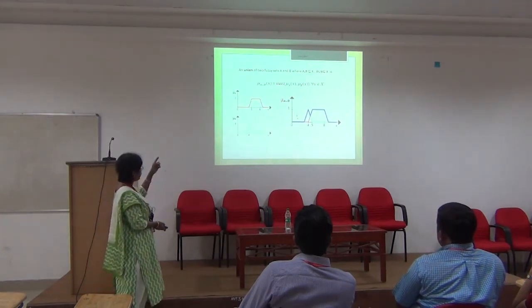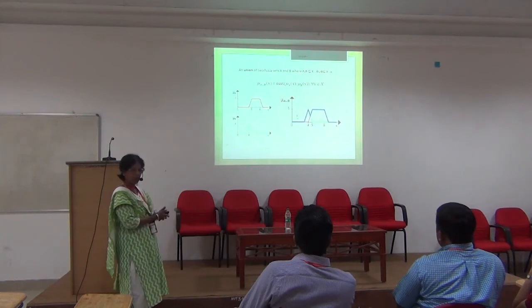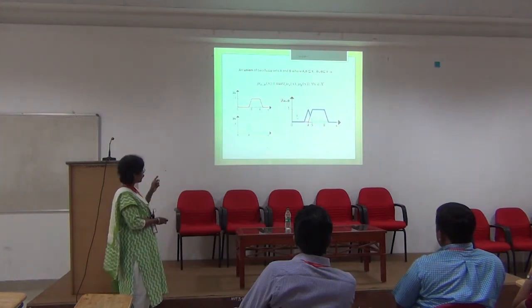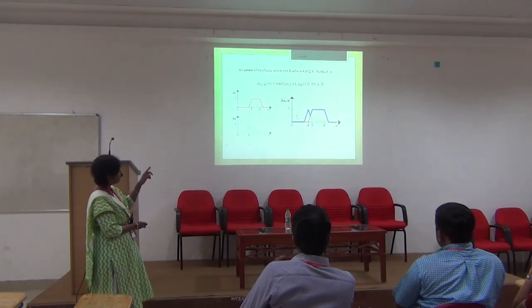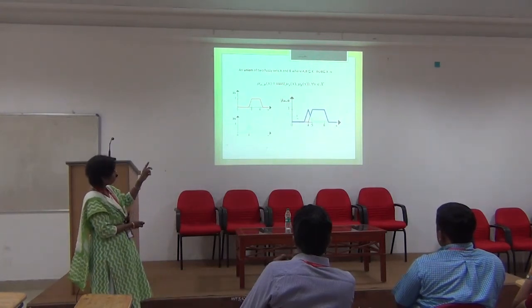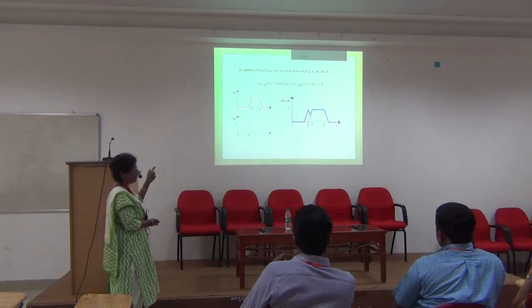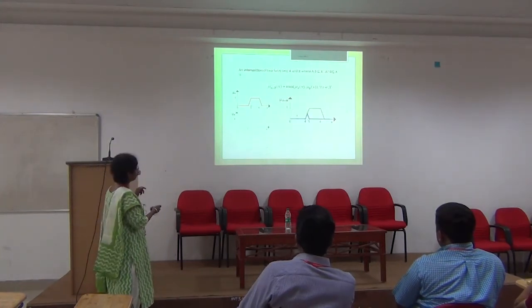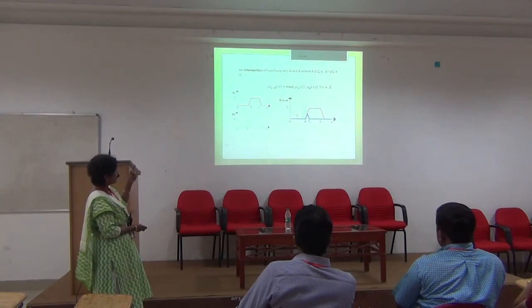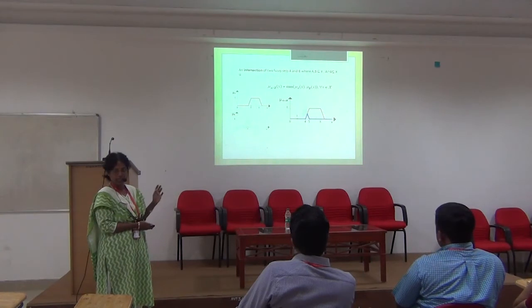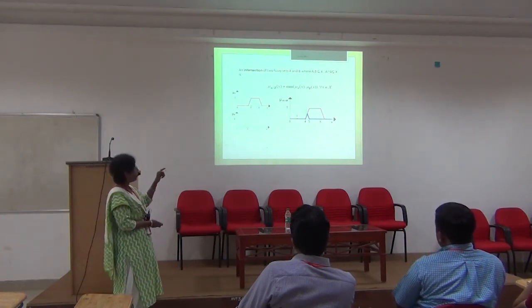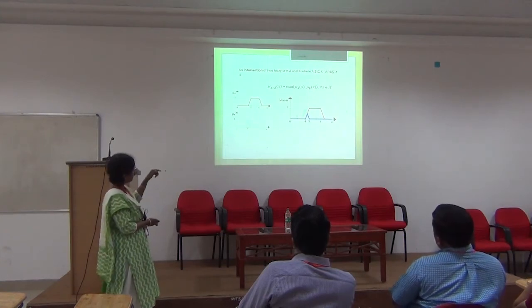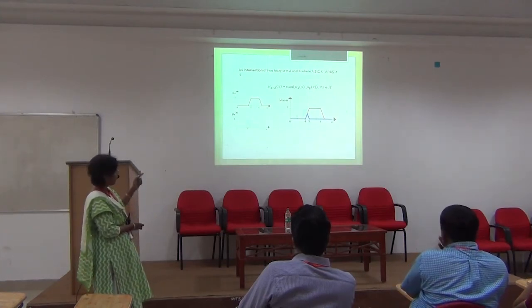So the first graph gives you the membership function for the set A and the second one for the set B. And the blue curve gives you its union, which is the maximum of the membership of A and B. Similarly, the intersection between two sets is defined as the minimum of the membership functions. And as you see in the third diagram, the blue curve gives you the minimum, that is, the intersection of sets A and B.